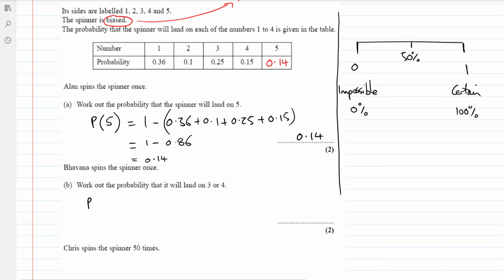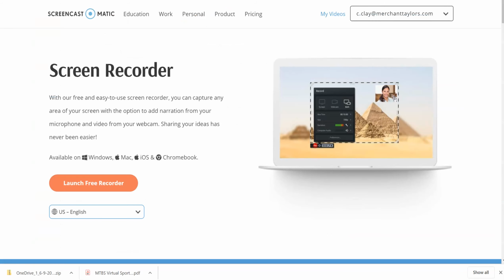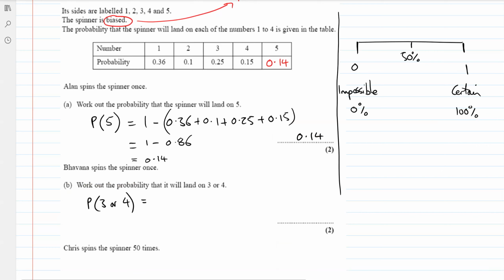Okay, so the probability of getting a 3 or a 4, we just simply add these probabilities together. So chance of getting a 3 is 0.25 from the table. The chance of getting a 4 is 0.15 from the table. So if we add them together, it's the same spin. So the chance of me getting the number I want, because I can have a 3 or a 4, is going to go up. It's going to go up to 0.4. 0.40, 0.4. Okay, it's more likely to happen.